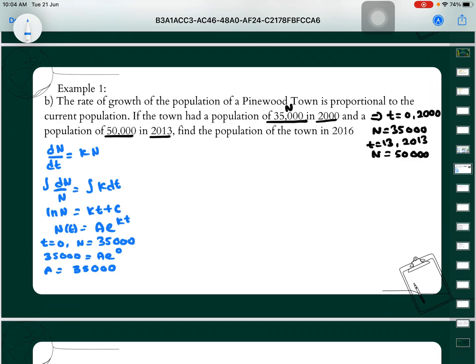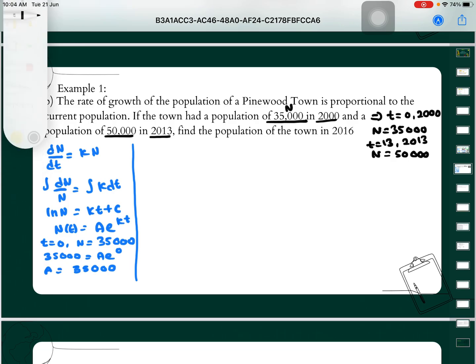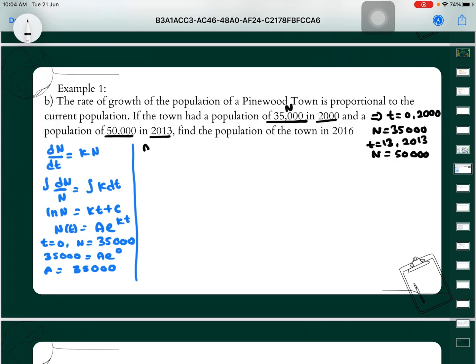After that we can do our next step. Our next calculation is at 2013, where t is equal to 13 years from 2000, then our n becomes 50,000.